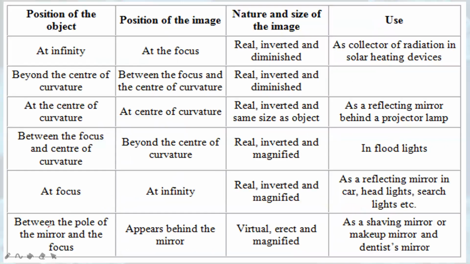Now another case is the object is present between the pole of the mirror and the focus. When this happens, the image will be formed, or it will appear to be formed, behind the mirror. In all the 5 cases that we have done previously, we saw that the image was formed in front of the mirror. But now the image will be formed behind the mirror. And this image will be virtual because it is formed behind the mirror. It will not be inverted, it will be erect and it will be magnified.